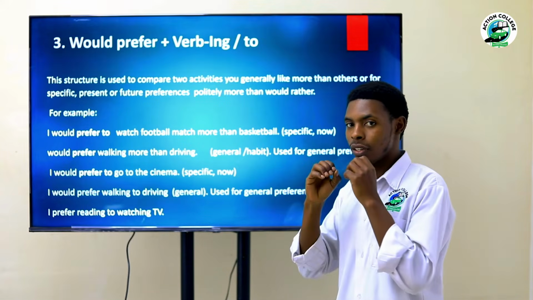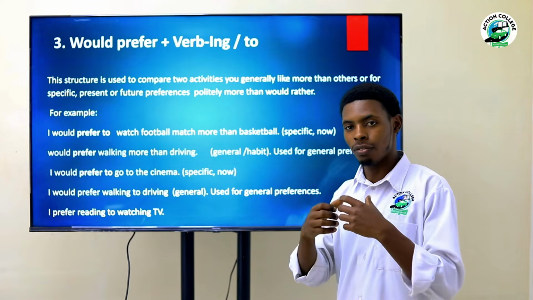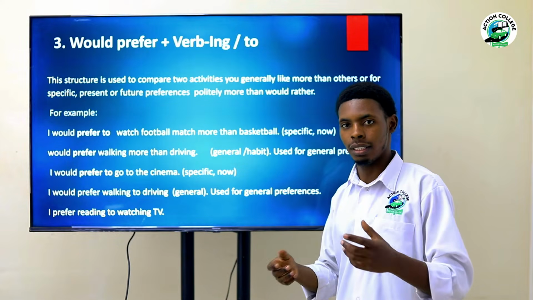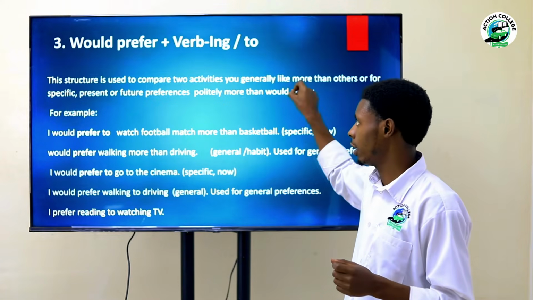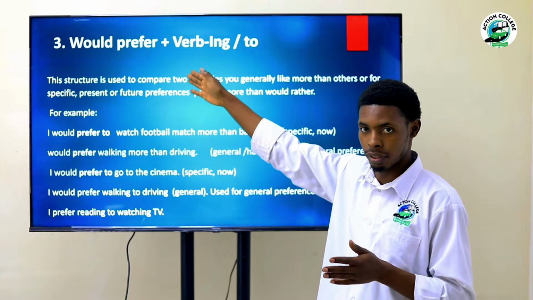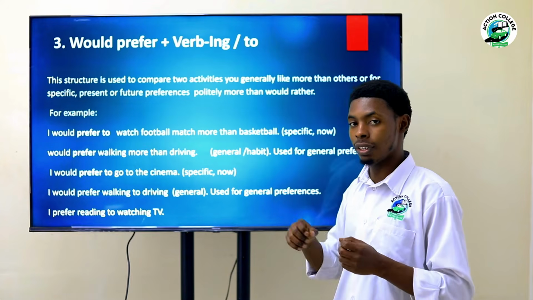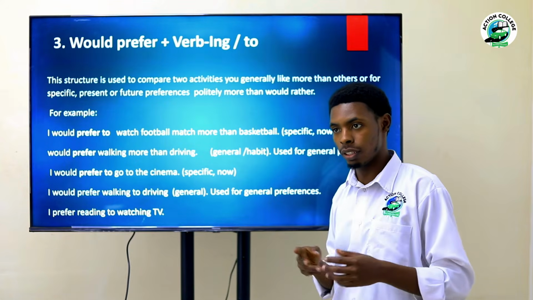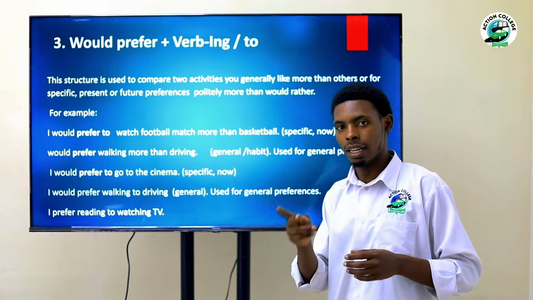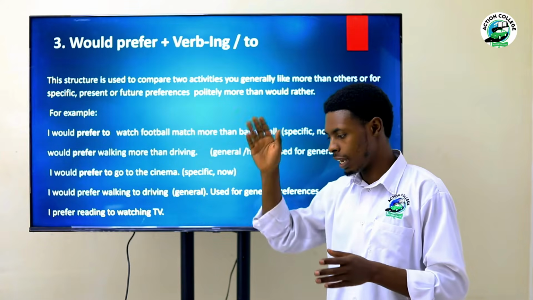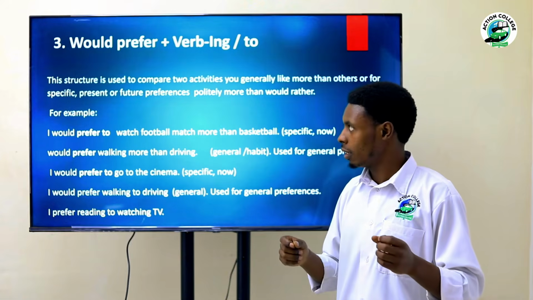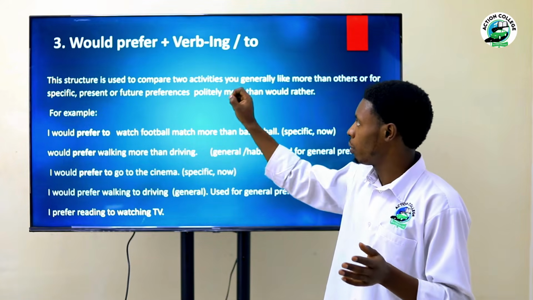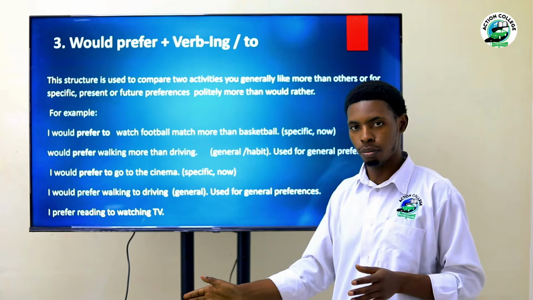Okay, so when it is general, it means that you have something you normally like in normal life. So that's why you are going to add -ing after prefer. But you have another action, another choice. For example, you have two choices, and then someone tells you to choose, it's either a computer or a telephone. Choose one. I would prefer to choose a computer.